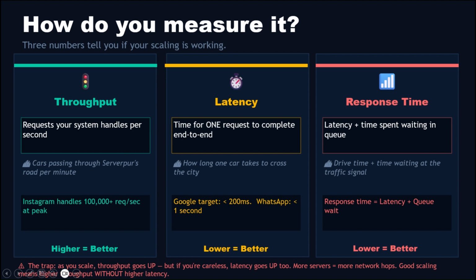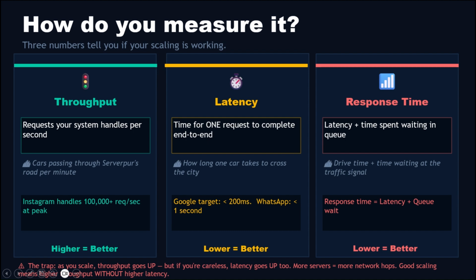Response time. This includes latency plus any time spent waiting in queue before processing even begins. The difference: latency is the drive time. Response time is the drive time plus time you spent waiting at the traffic signal before you could even move. Lower is always better. Now there is a trap that catches engineers off guard.